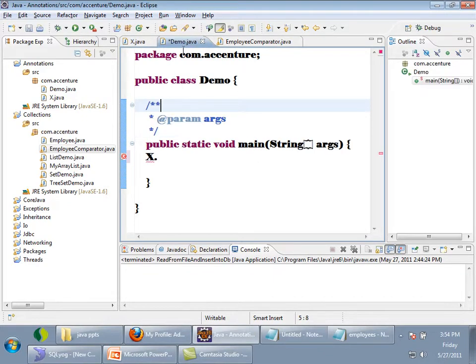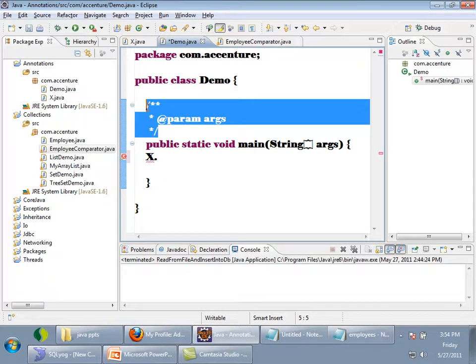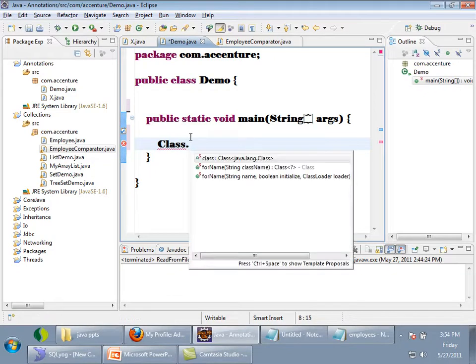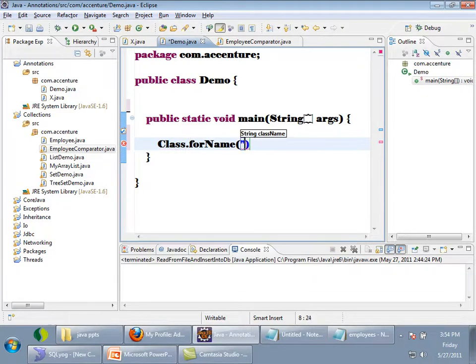Okay, see here. Already you know Class.forName. In JDBC you have used Class.forName. What will this Class.forName do? It loads the class. If I pass the class name, like com.accenture.X, which is a class name, what will this line do? It will load the class X, right?